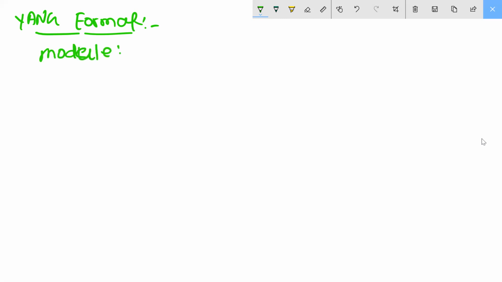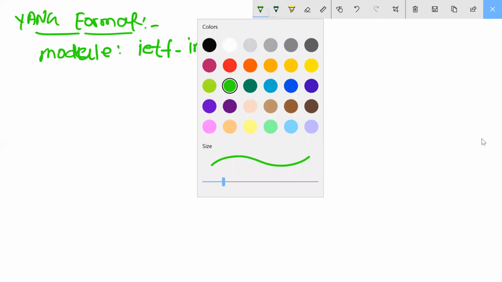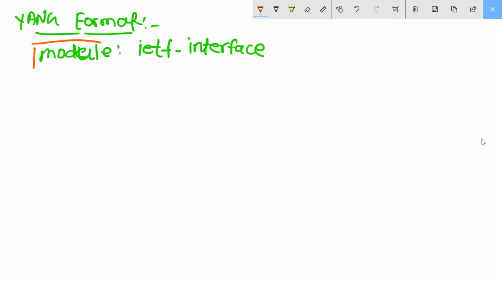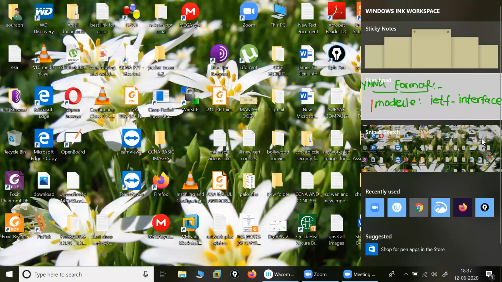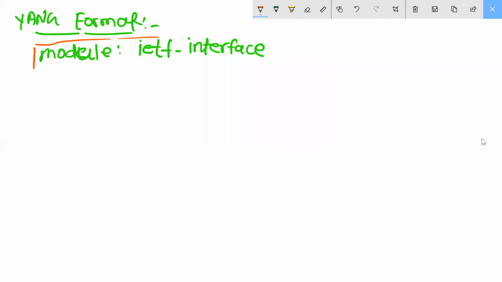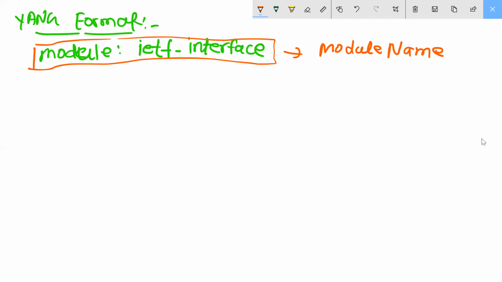Inside module, I'm writing ietf-interface. Understood? Let me explain command by command. This is for your module name. Understood, everyone?